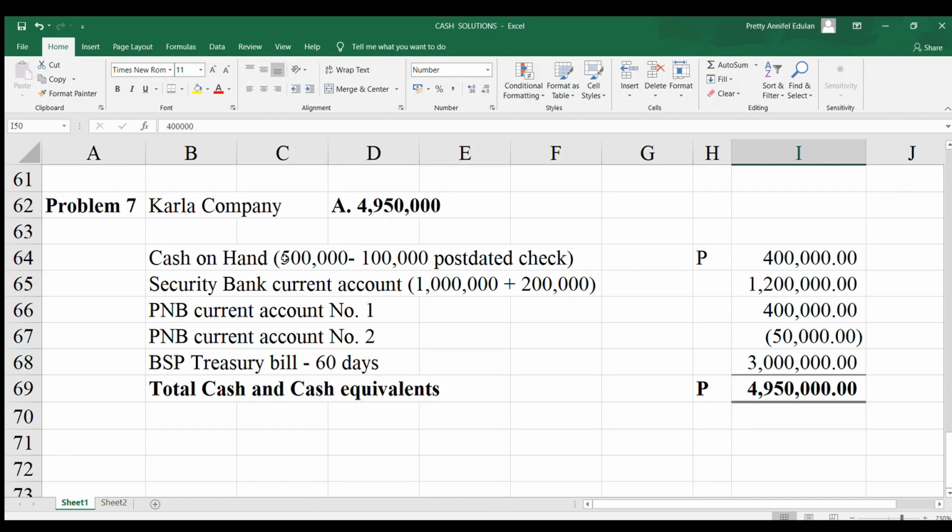BSP Treasury Bill, 60 days. How many months is that? About 2 months. Should that be included? Yes, that is included. So the answer is 4,950,000.